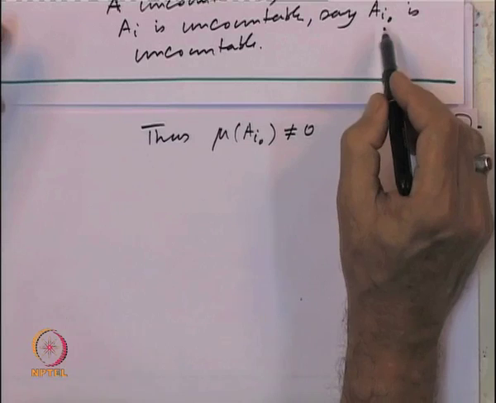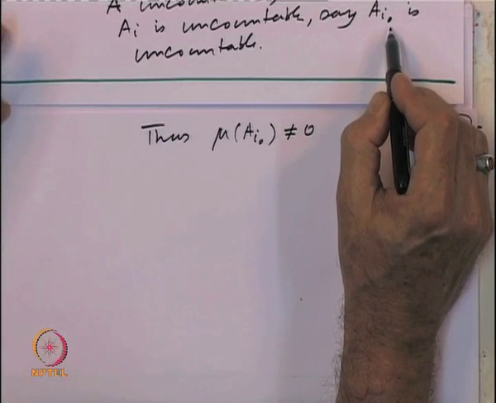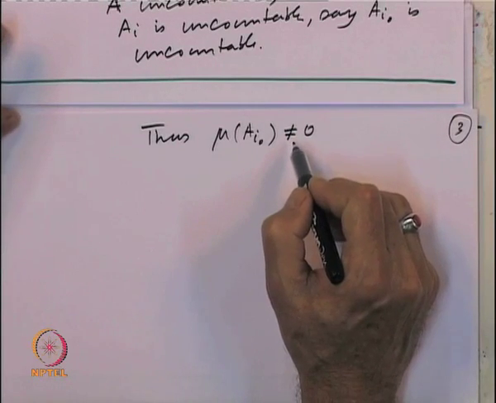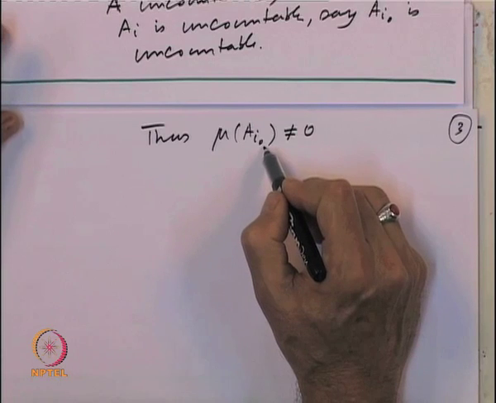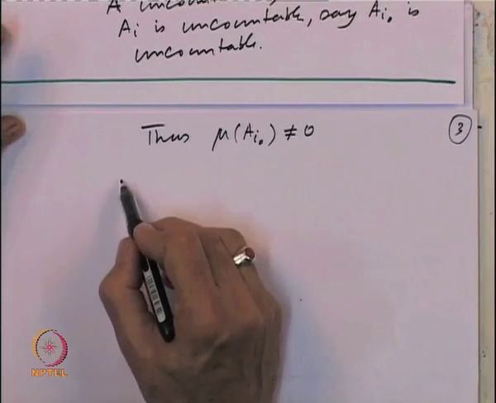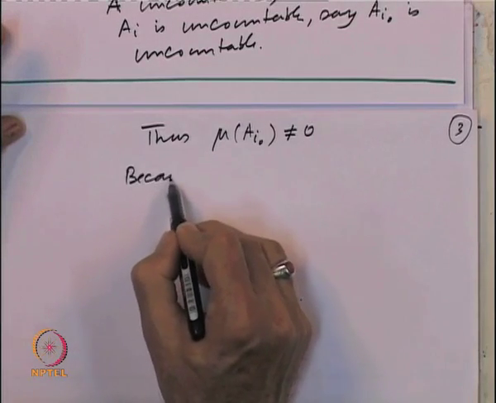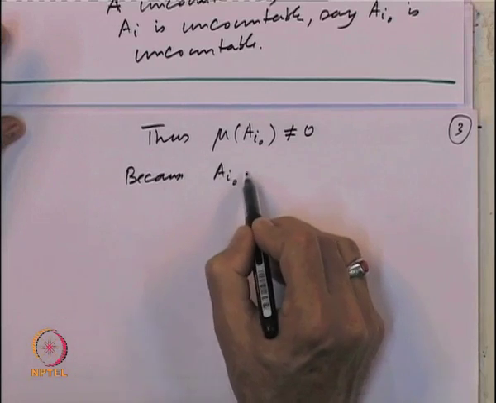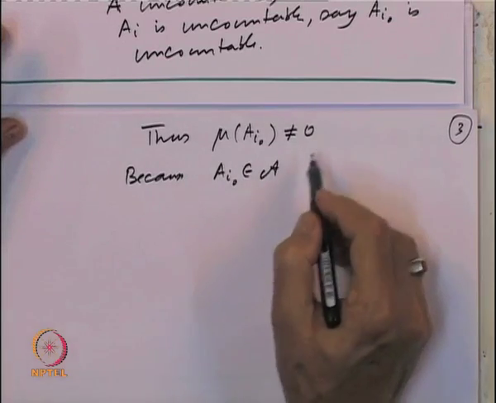Let us see. One of the A_i's is uncountable, so this is not finite. This is because A_{i naught} belongs to the algebra A, that is a crucial thing.